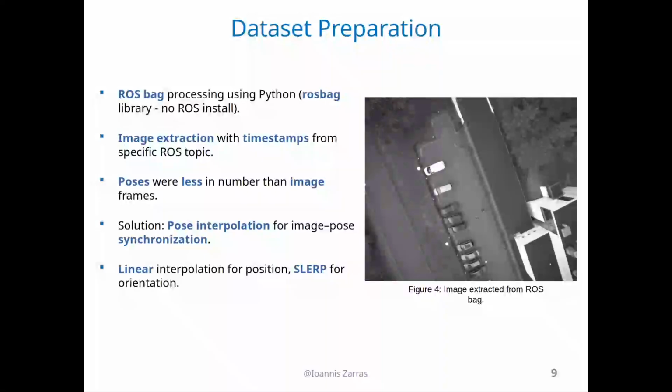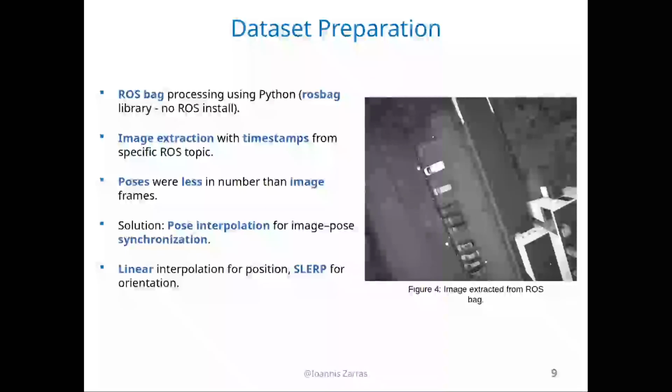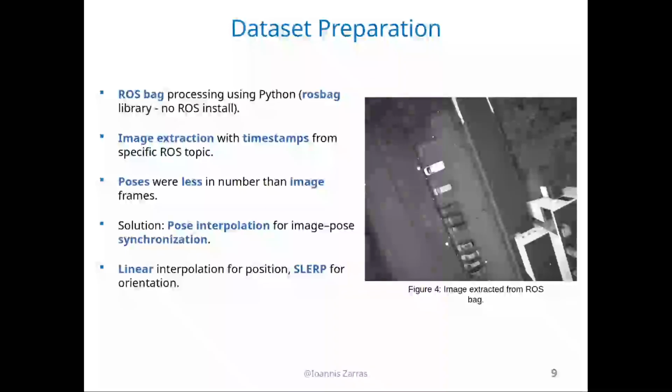From each pose to the next, we did interpolation, and we assigned the interpolated poses to the images that were much more in number. We did linear interpolation for the position and SLERP for the orientation, which is spherical linear interpolation.